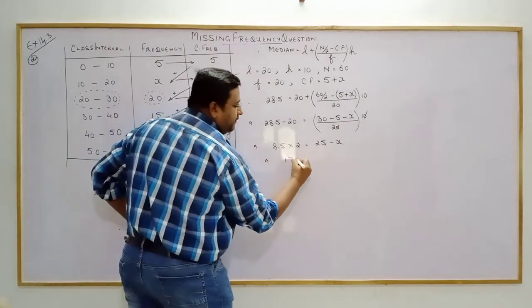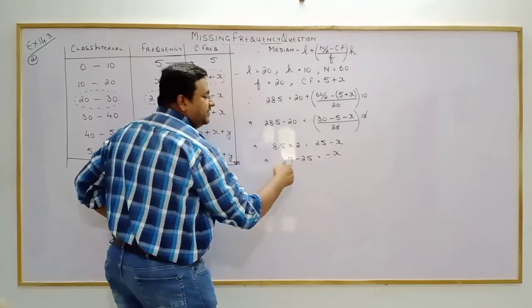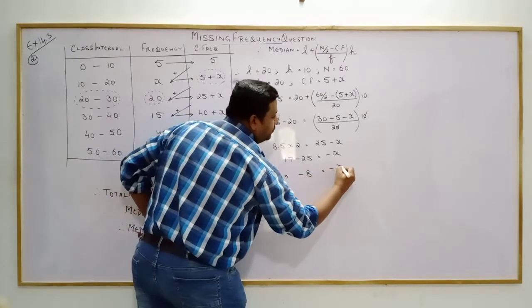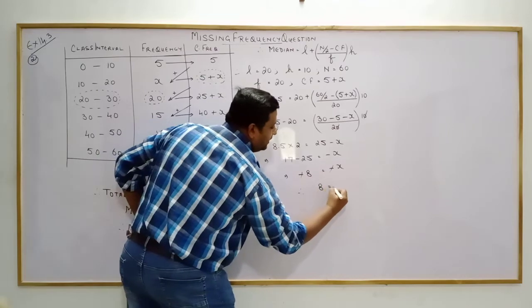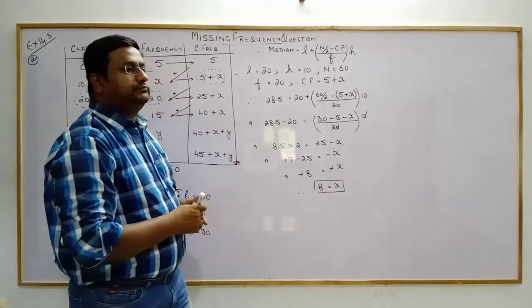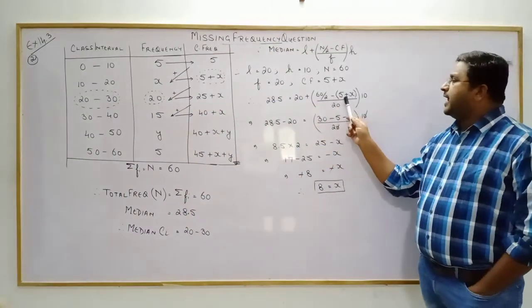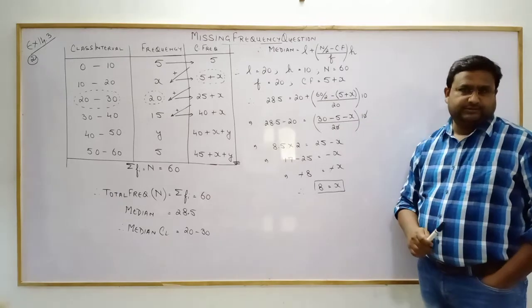Plus 25 comes over here, minus 25 is equal to minus x. 17 minus 25, minus 8 is equal to minus x. Minus and minus cancel. So 8 is equal to x. Simple. If we had not taken care of this, my answer would have been something else.